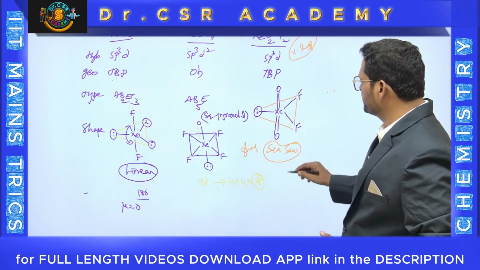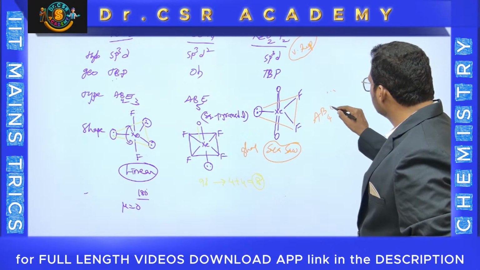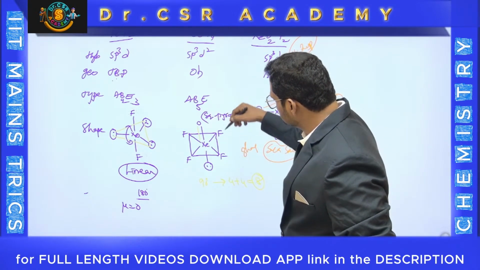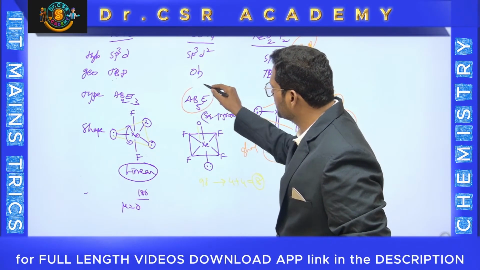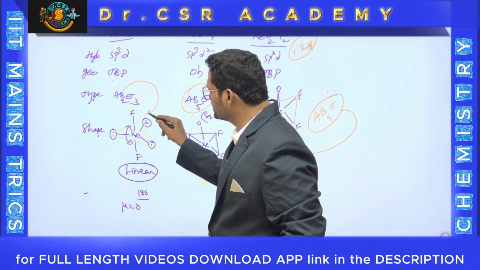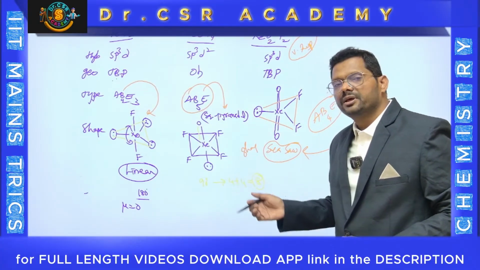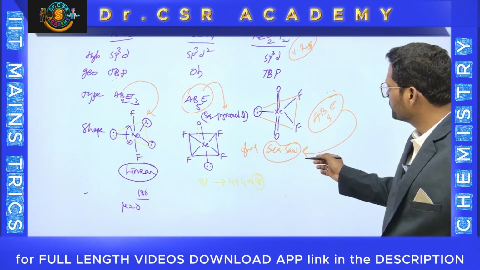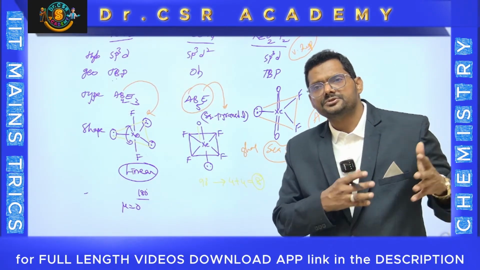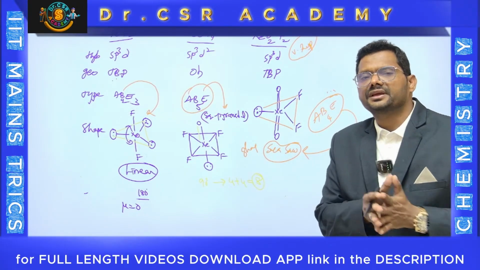This lone pair is disturbing, and the type is AB4E. Any AB4E molecule is seesaw. Any AB5E is square pyramidal. This is AB2E3; any AB2E3 is linear. Any AB4E2 is square planar and any AB4E is seesaw. This is the way you can work out the geometry, shapes, hybridization, type and shape of molecules within a fraction of seconds.